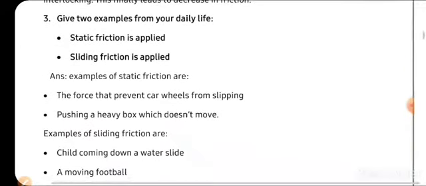Next is, give two examples from your daily life. What is static friction? This we have discussed, and sliding friction you also know.